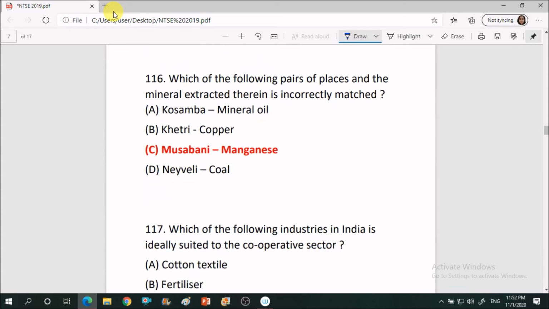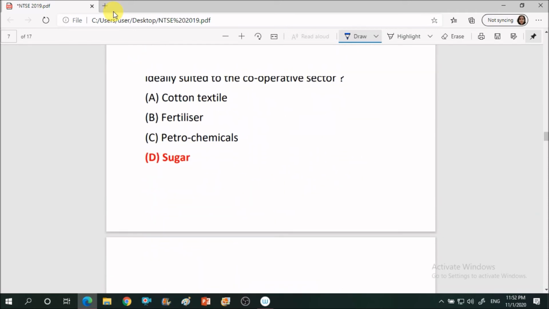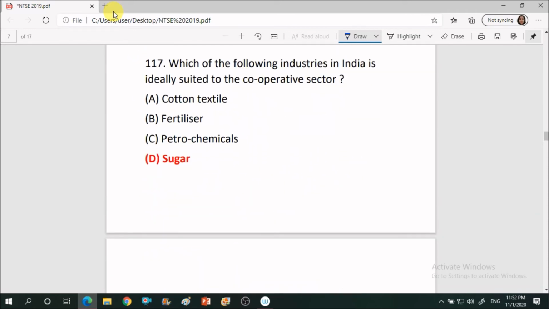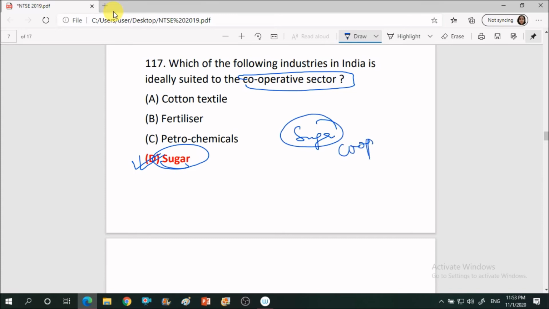Next question is, which of the following pairs of places and the minerals extracted therein is incorrectly matched? Kosamba for mineral oil, Khetri for copper, Musabani for manganese and Neyveli for coal. Kosamba and mineral oil is correct, Khetri and copper is correct, Neyveli coal is correct, Musabani and manganese is false. Next question is, which of the following industries in India is ideally suited to the cooperative sector? The correct answer is sugar. Sugar industries are generally formed with the help of the cooperative sector, and the advantage is that they can absorb the financial losses that can happen due to poor harvesting.